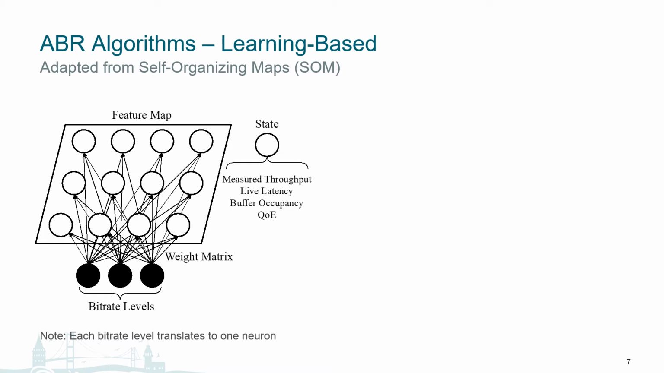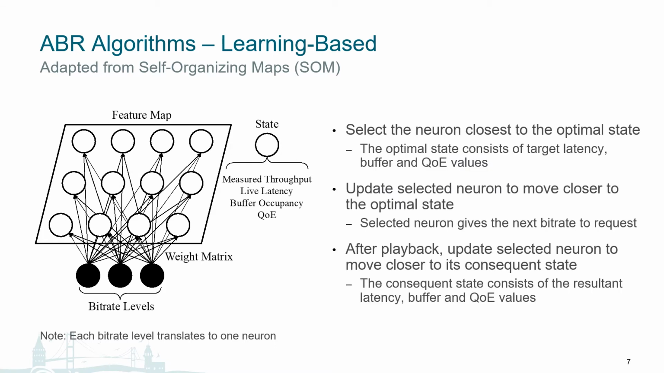I will explain a high-level description of the algorithm here, and further technical details can be found in our paper. We first initialize with 3 neurons, which represent the 3 available bitrate levels in our setup. In the first step, we select the neuron that is currently closest to the optimal state, which is a point on the feature map. This optimal state is determined based on the current throughput and our target latency, buffer, and quality of experience values. Let's say the optimal state is the state over here with the green outline. Thus, the closest neuron is this leftmost neuron.